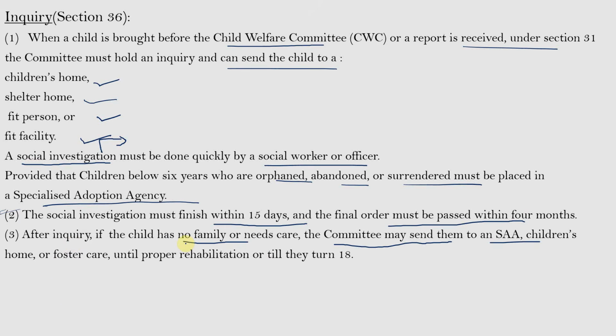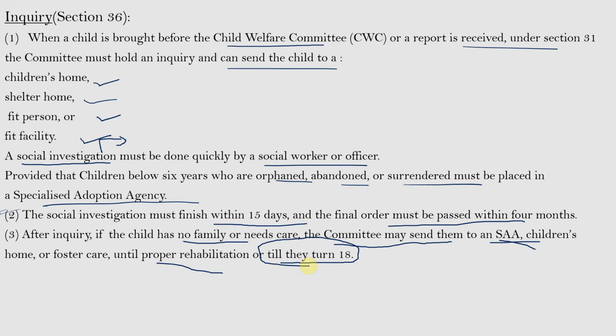So, after inquiry, if the child has no family or needs care, the committee may send them to a specialized adoption agency or children's home or foster home until proper rehabilitation or until the child turns 18. So, if in the inquiry it is found that the child has no family, in that case, if the child is below the age of 6 years, he will be sent to a specialized adoption agency so that the child can be adopted by any other parent who is in need of children, or to a children's home if the child is above the age of 6 years, or to a foster home.